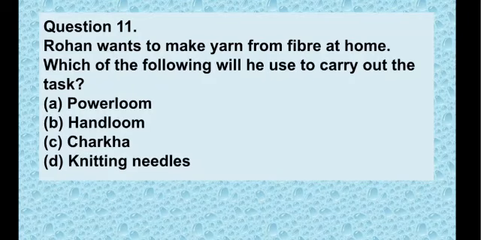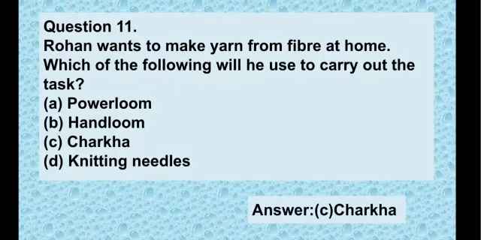And your options are option A, power looms, option B, hand looms, option C, charkha, and option D, knitting needles. So as we know, the power looms, hand looms and knitting needles are not applicable here. So which is remaining? Option C, charkha. With the help of the charkha, Rohan can make yarn from the fiber at home.